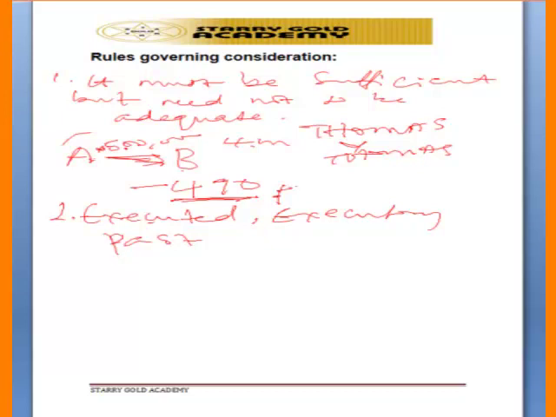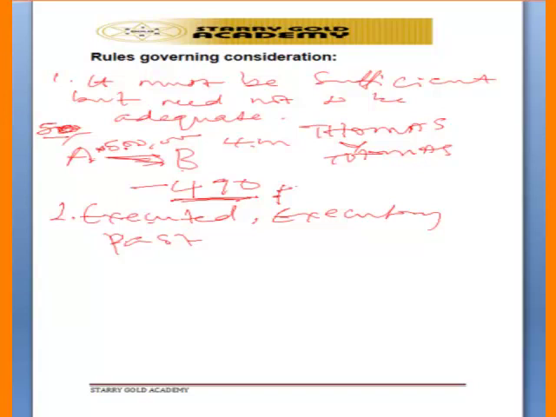Then past consideration is another type. Take for example, where these people have agreed, one has agreed to surrender the Jeep, and the other party has agreed to pay 500,000 naira. Where Mr. B is now giving another promise of 50,000 because the Jeep has certain facilities, that new promise is what we call past consideration, and such a new promise is not enforceable by the court because it's not part of the initial agreement.